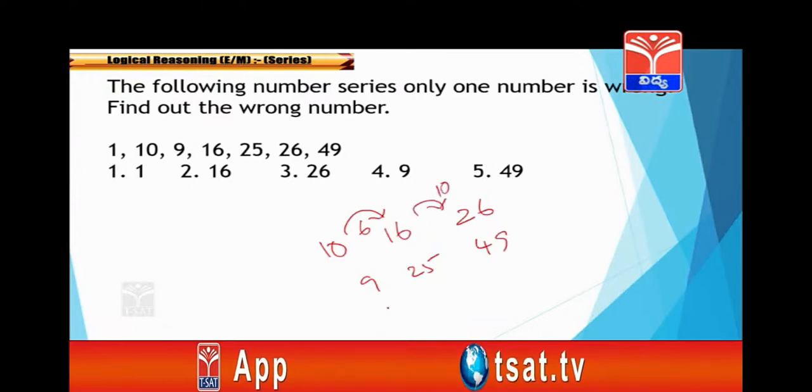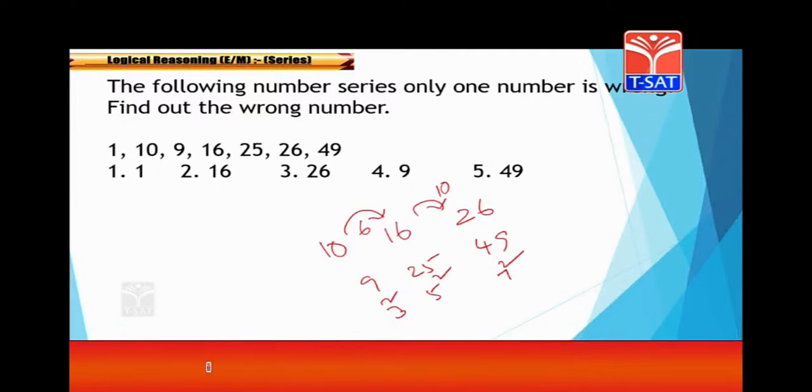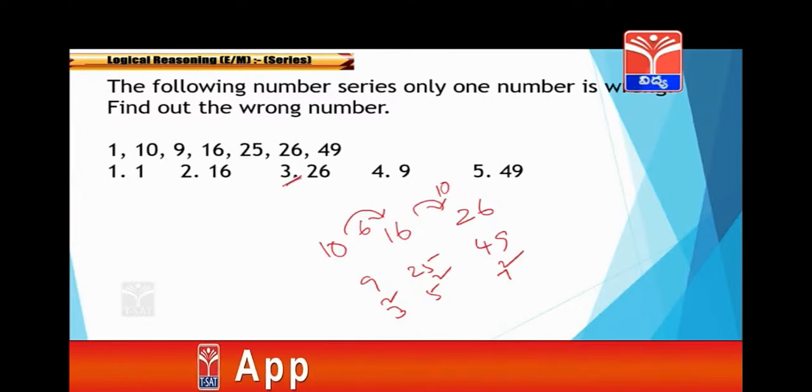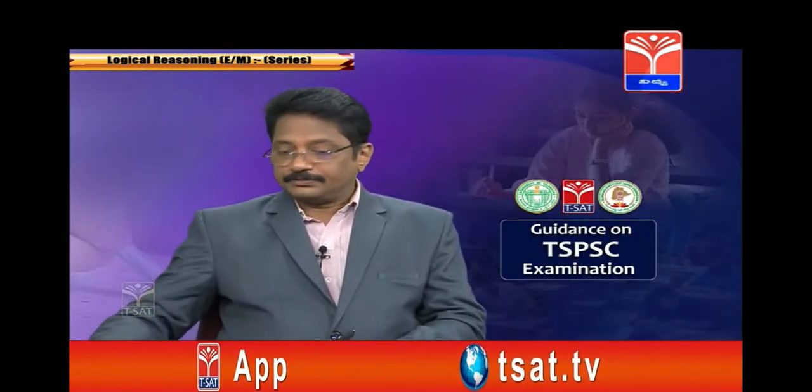But this is 3 square, this is 5 square, this is 7 square. So the difference should be the same here. Means 16 plus 6 should be 22, but it is given as 26. This is how to identify the wrong number in this series.